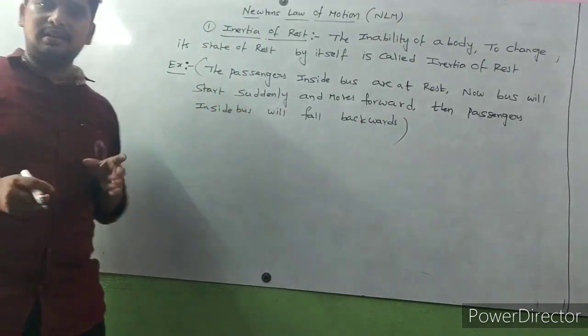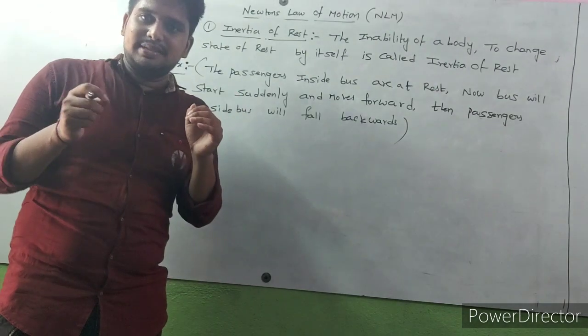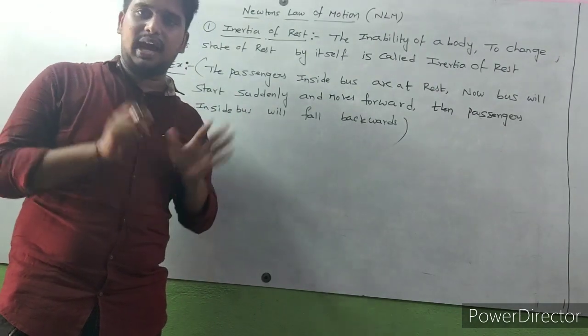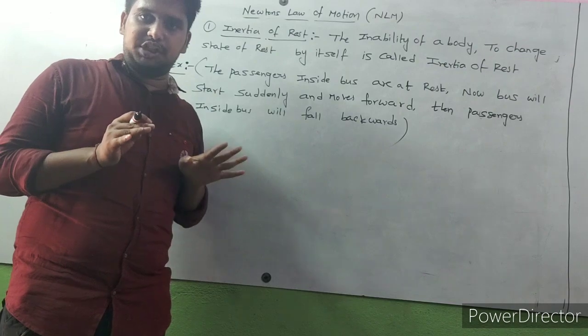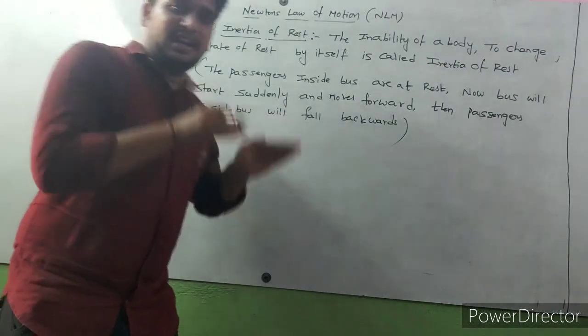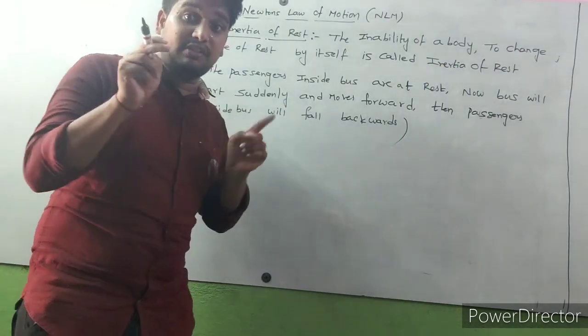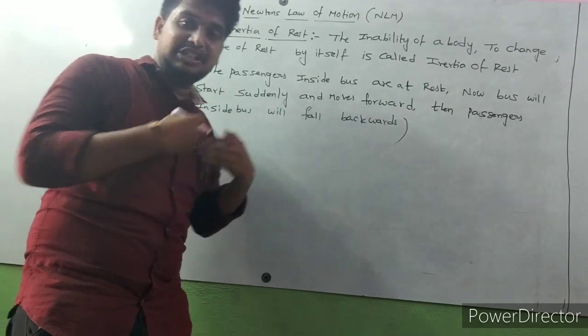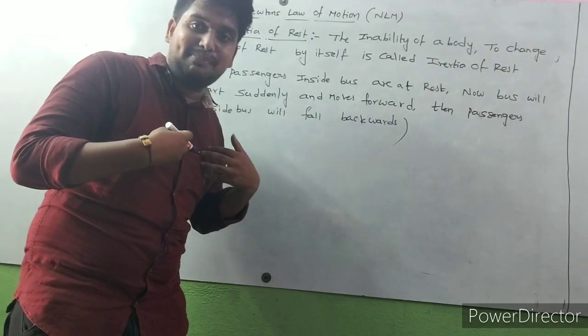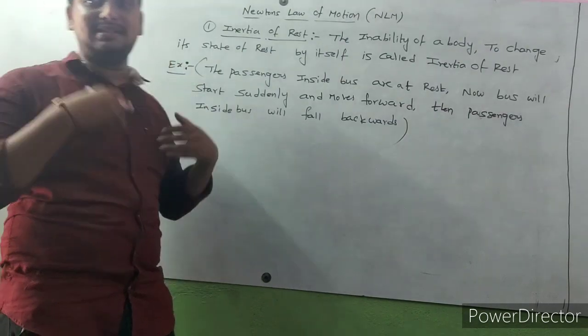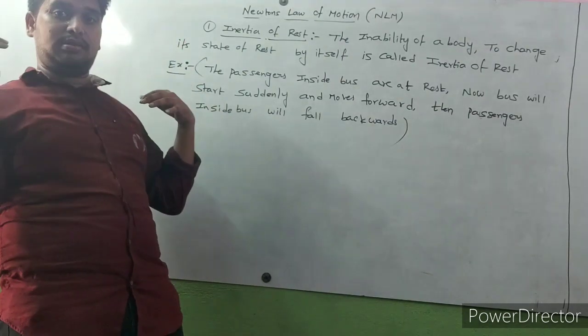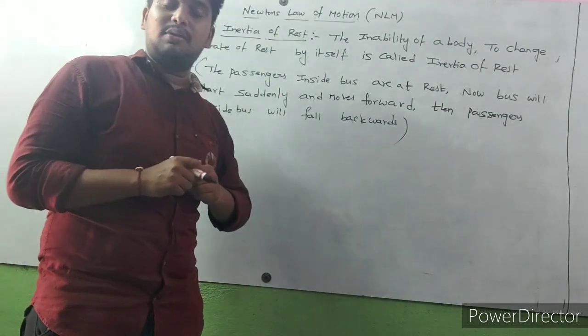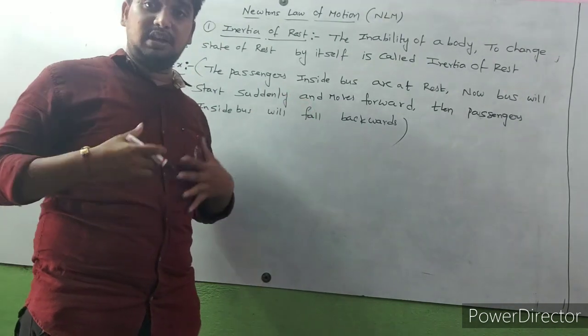What was given? Initially some passengers are inside the bus, they are at rest position. Now the bus was suddenly started, what will happen? Whenever the bus is suddenly started, the passengers inside the bus will fall backwards. What is the reason? Due to Newton's first law only.